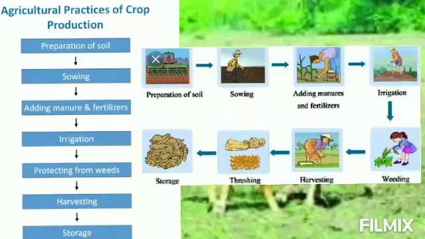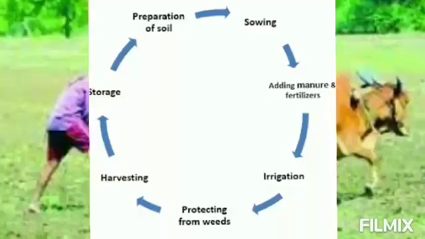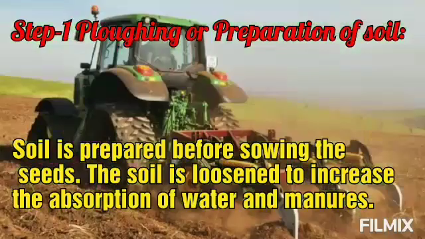Now next is the steps involved in the agricultural practices for crop production. These are preparation of soil, sowing, adding manure and fertilizers, irrigation, protecting from weeds, harvesting, and last is storage. Now let me study all these steps in detail.